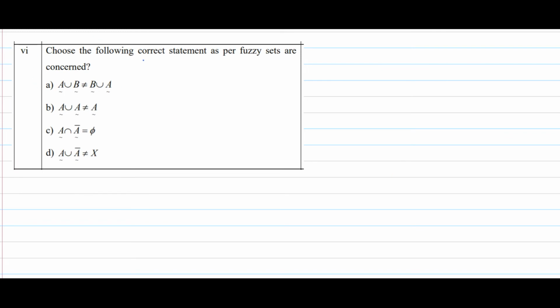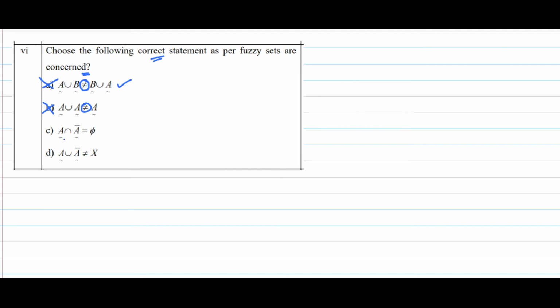Next, choose the correct statement as far as fuzzy sets are concerned. It's very simple. A union B is equal to B union A, so this is the correct one. But here it has been given as not equal, so this is not the answer. Next, A union A is not equal to A. A union A is always equal to A. A intersection A is also equal to A. Here not equal to is given, so this is not the answer. We need to identify the correct statement.